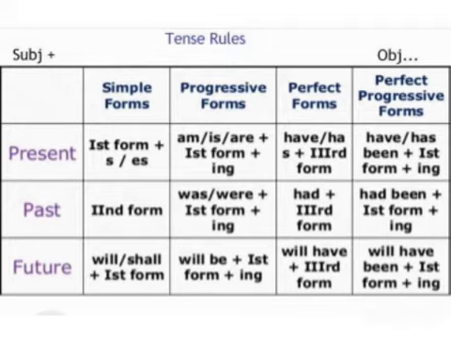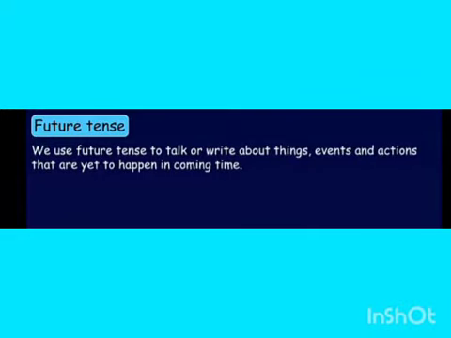We had seen the entire structures, how to form the assertive sentences, how to form the negative sentences, and how to form the imperative sentence with examples. And today we shall proceed with the very important and last tense, future tense.